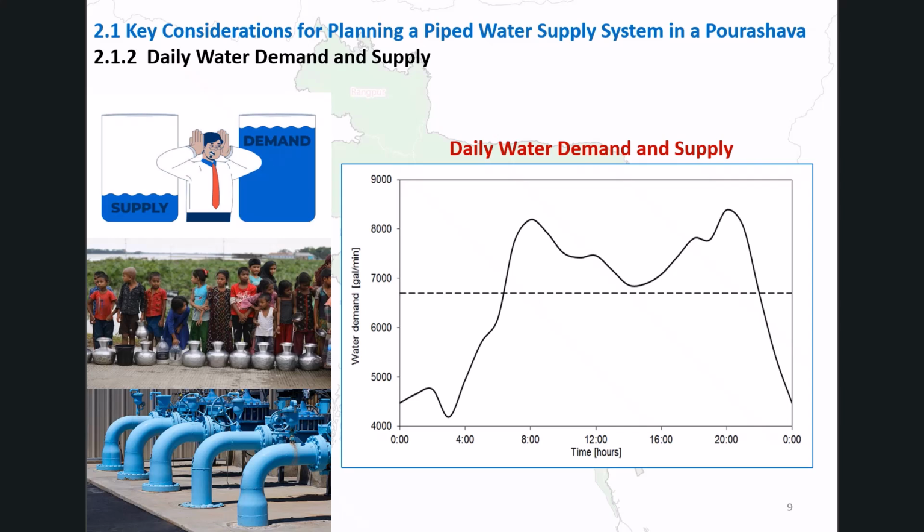In Bangladesh, most Porshwa supply is intermittent, typically provided 3 to 4 times per day. As a result, consumers must store water in their own premises. This also means the Porshwa must size its system to deliver the full daily demand during those limited supply windows at adequate pressure and quality. In the future, DPHE should work with research institutions to develop demand curves that reflect actual local conditions in Bangladesh.